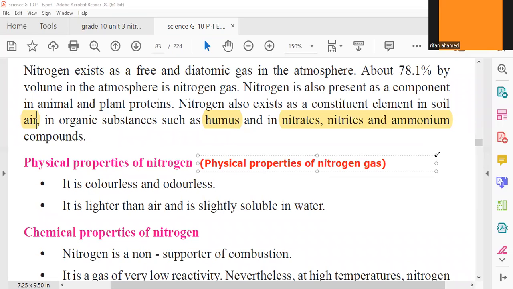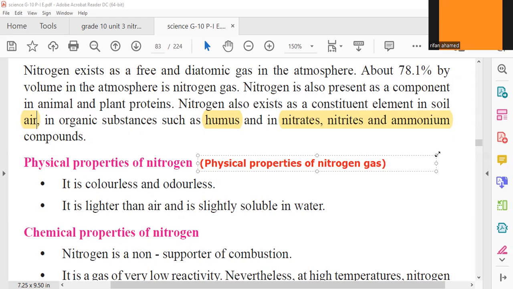Nitrogen gas doesn't have any color, and doesn't have any odor. Your book says it is lighter than air, low in weight compared to air, and slightly soluble in water.